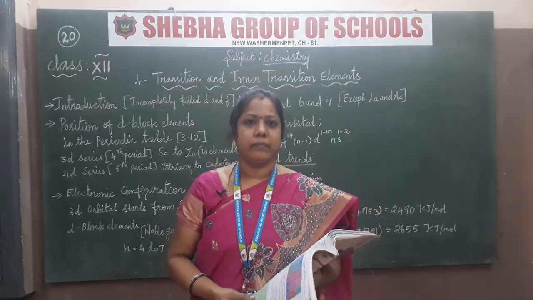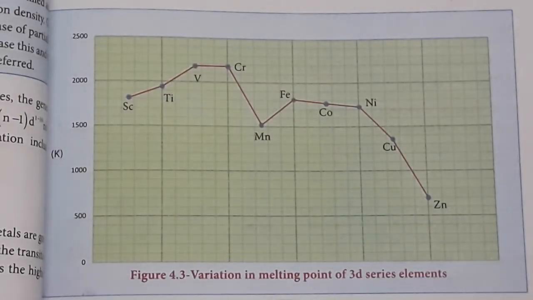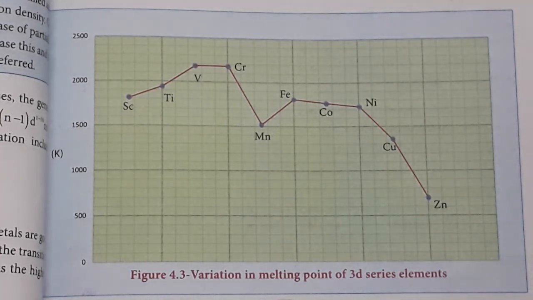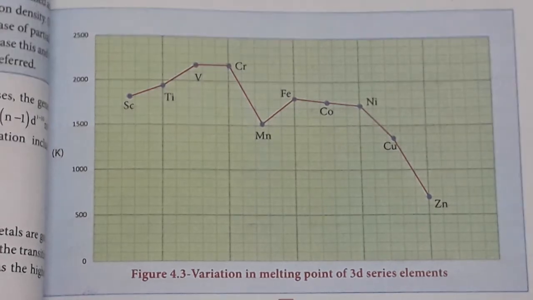Okay, this is the variation of the melting point of the 3D series of elements. You can see the tabulations for the graphic method up to scandium to zinc. For scandium and titanium, we have an increasing level, up to vanadium, and it is stable at chromium, and then moves on to a decrease at manganese, and then increases for the later metals. So this is the variation of the melting point of the 3D series of these elements.